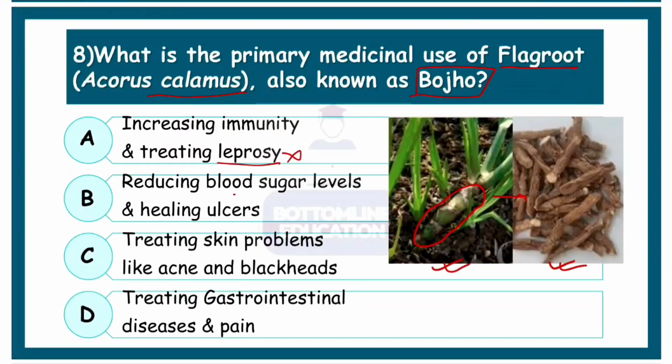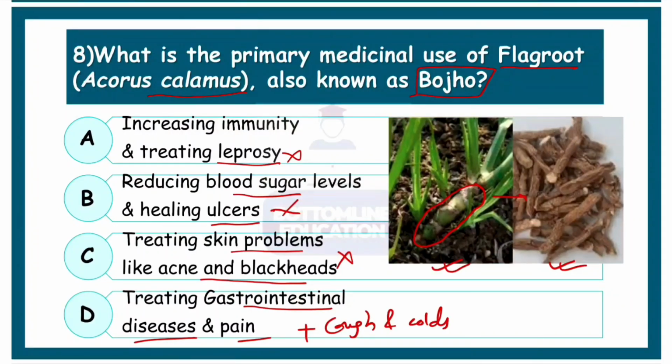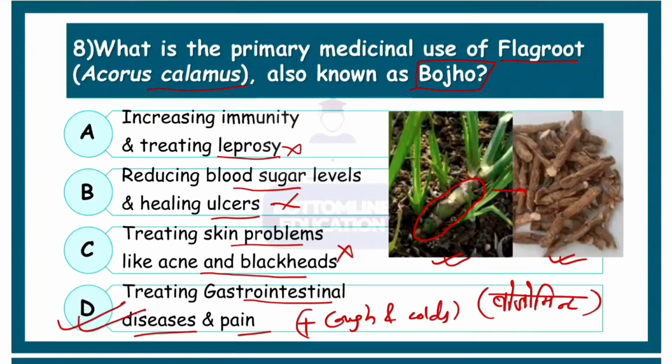It's not used for treating leprosy. Reducing blood sugar level and healing ulcer is not the answer in this case. Treating skin problems like acne and blackheads, that is also not correct. Treating gastrointestinal diseases and pain, yes, it is also used to treat problems related to stomach, digestion, and also as a pain reliever, and also in treatment of cough and cold. I think we remember one medicine called bozomint, just like Sansu. It was a great hit. So yes, it is used to treat. Correct option is number 9.